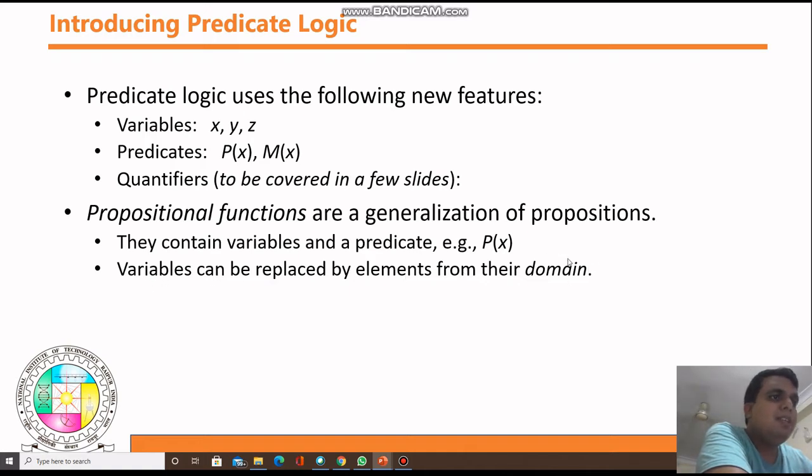Domain means a set of elements you already have, like in the previous statement, all men. From those individual men you can take one male person instead of this x. So x is acting like a variable, and instead of x you can put any value from the domain. Domain means a set.